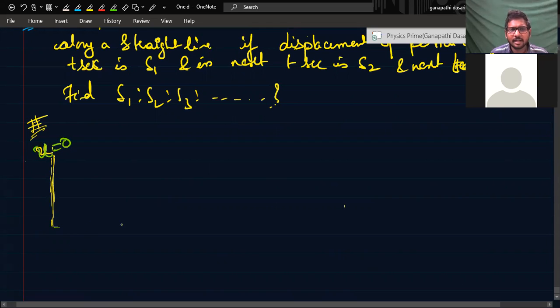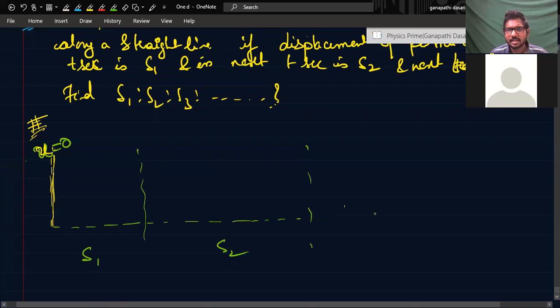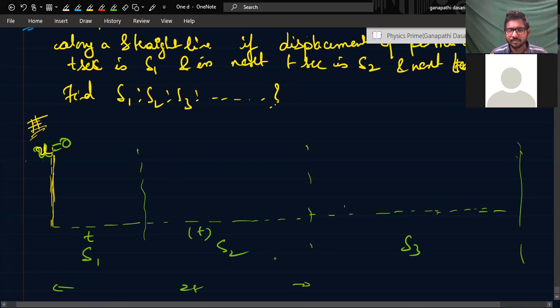So the particle travels in the first t seconds some distance s1. It is accelerating, and in the next t seconds it covers s2 distance. It is accelerating, and in the next t seconds it covers s3 distance and so on. From here to here that is 2t seconds, but this part is only t seconds. And from the initial point to here it is 3t seconds, but this part is only t seconds. You got it?